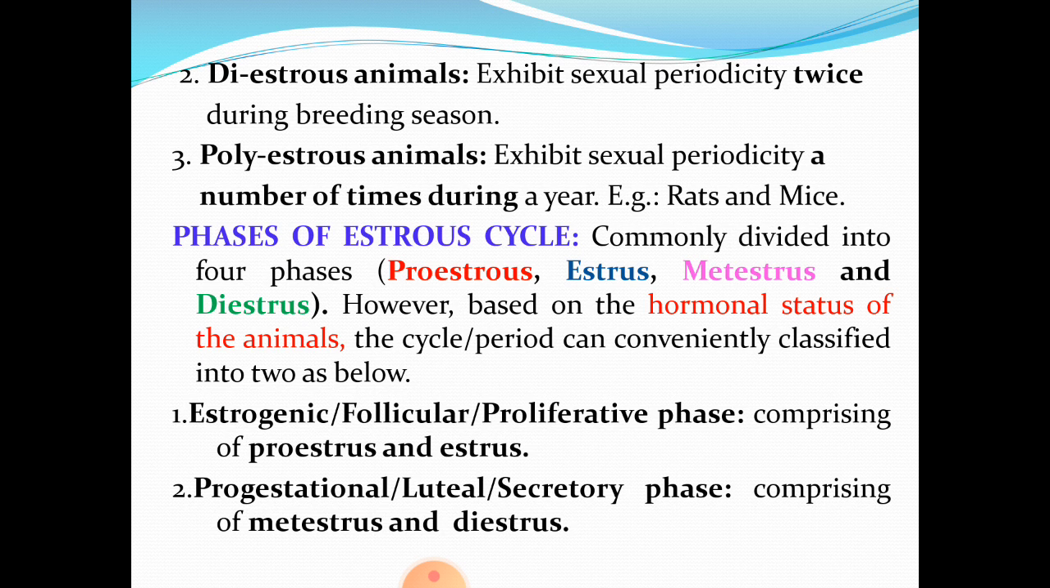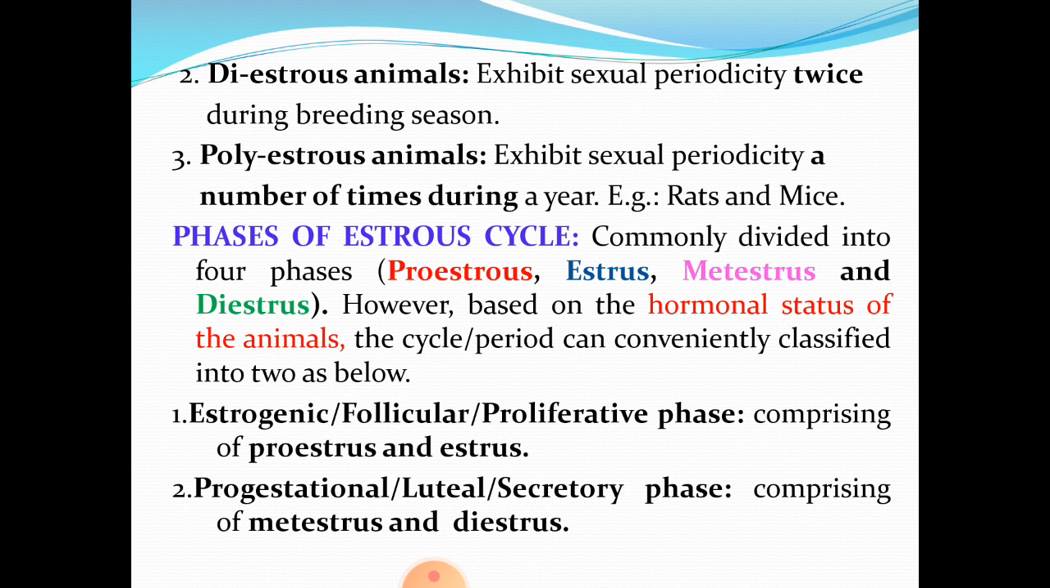Now, with this background, let us learn the different phases of estrus cycle. Initially I told you that though there are deviations and peculiarities with reference to each mammal, the basic plan or the basic phases remain the same. So the estrus cycle is commonly divided into 4 phases, namely Proestrus, Estrus, Metestrus and Diestrus.